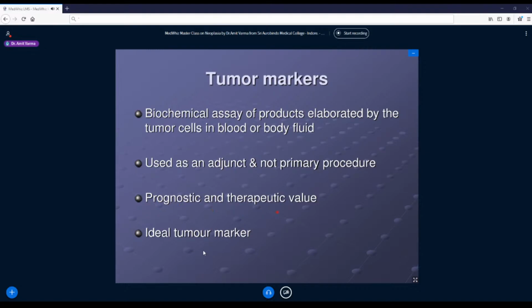Let us take an example. There's a choriocarcinoma. What does it secrete? A lot of beta HCG. So you did beta HCG levels of the patient before operating on the patient. It came to 2 lakhs. Now you did curettage, and all the tumor was removed from the endometrial cavity. Very good. Now after 7 days, you repeated the beta HCG levels and it came as 100. So it has drastically fallen down. Very good, so the patient responded.